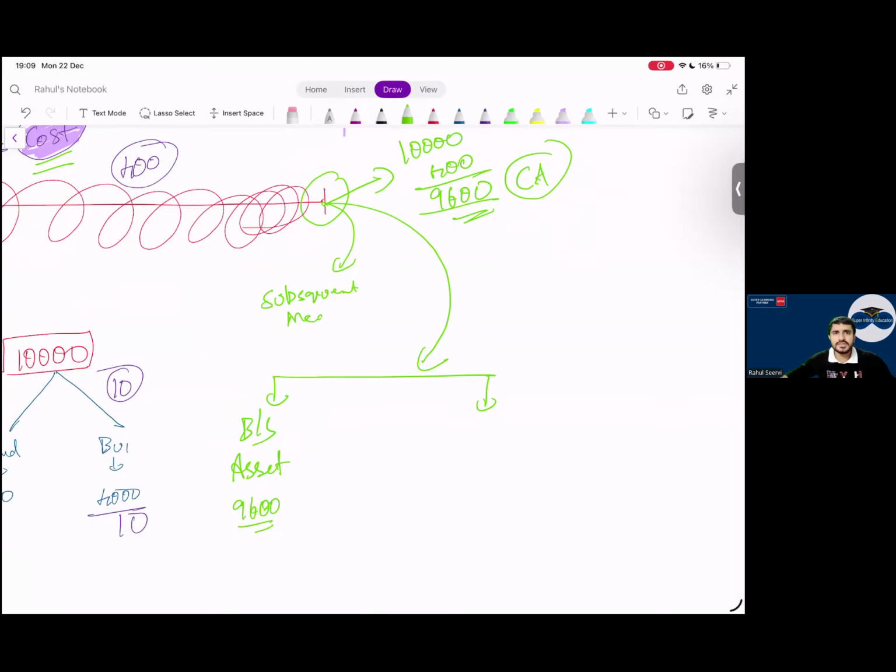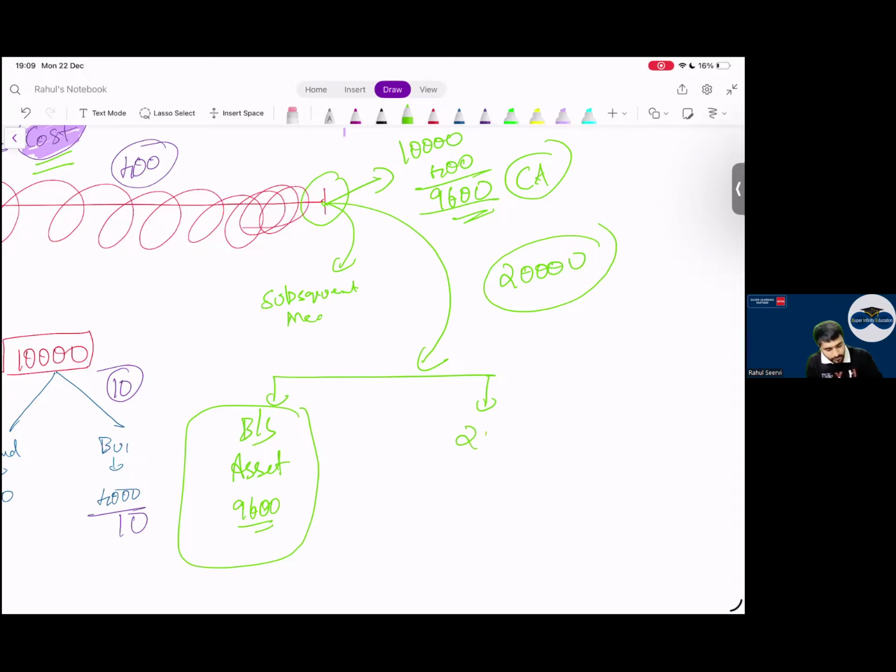One of my friends is saying that today your property has a value of 20,000. I was also shocked. Oh my god, the money has doubled in one year. He's saying that your property has 20,000 value in the market. I am showing my asset at 9,600 only. Market value is 20,000. What will I do then? Can I say then I have two options? Either I will show this at 9,600 or I will show this at 20,000.